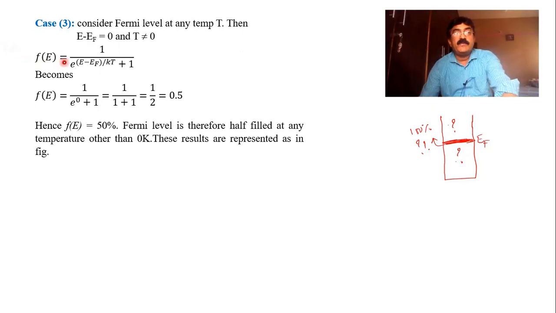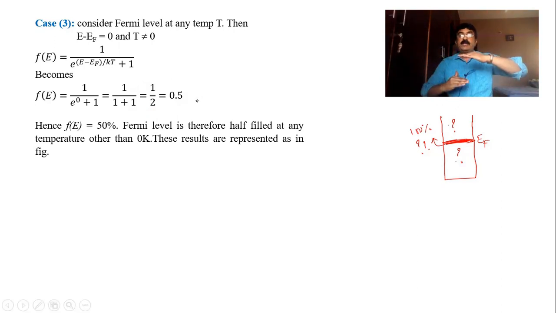Now in the Fermi factor formula, it is 1 by e to the power of 0 by something. Now T is not 0, that is very important. So this becomes e to the power of 0 by something, and 0 by something is 0. Therefore 1 by e to the power of 0 plus 1. You know e to the power of 0 is 1. So it is 1 by 1 plus 1, which is nothing but 0.5.